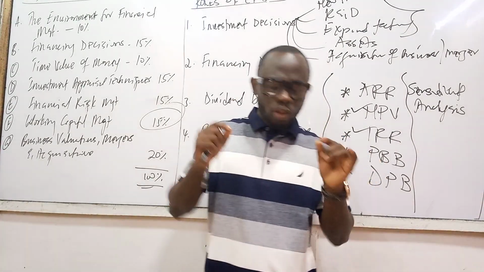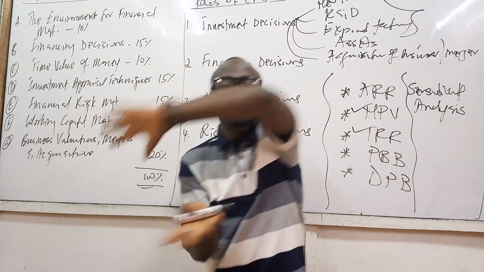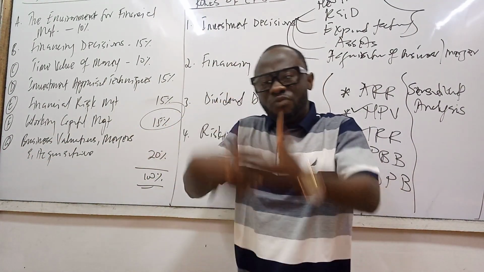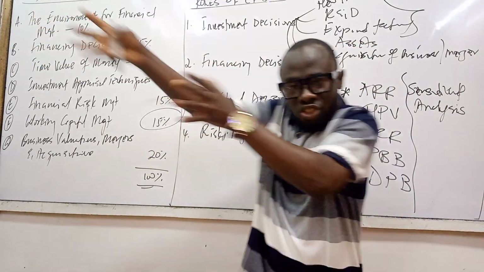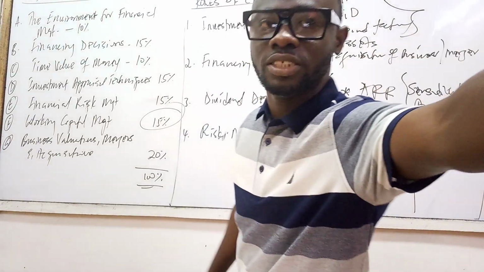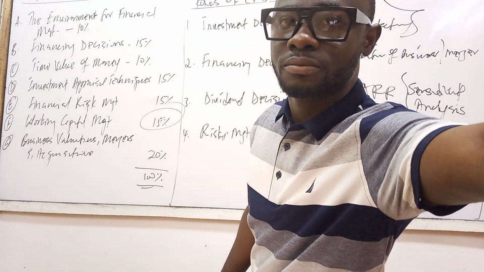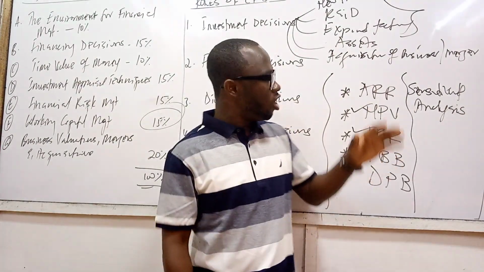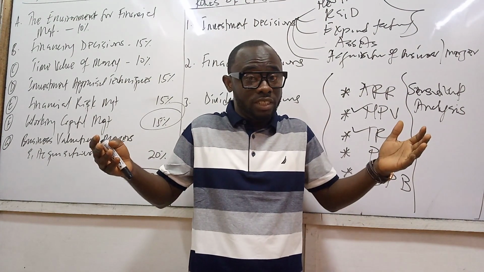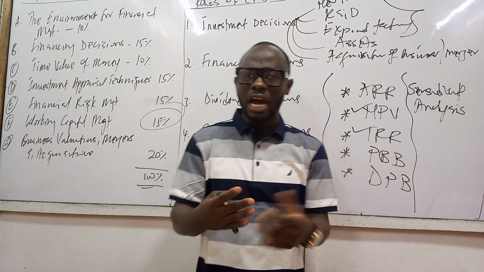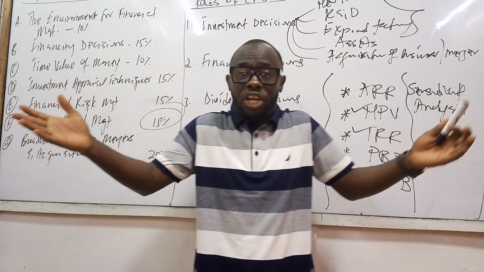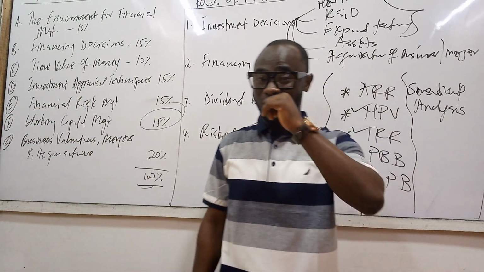But what if the assumptions we use change? What is going to happen to us? So the possibility and the effect on the project, if our assumptions change, is what we refer to as sensitivity analysis. So the possibility of a change in our decision is what we refer to as the sensitivity analysis. And we'll look at it later on. We will look at what will be the effect on the net present value of a project if, let's say, the initial cost changes.